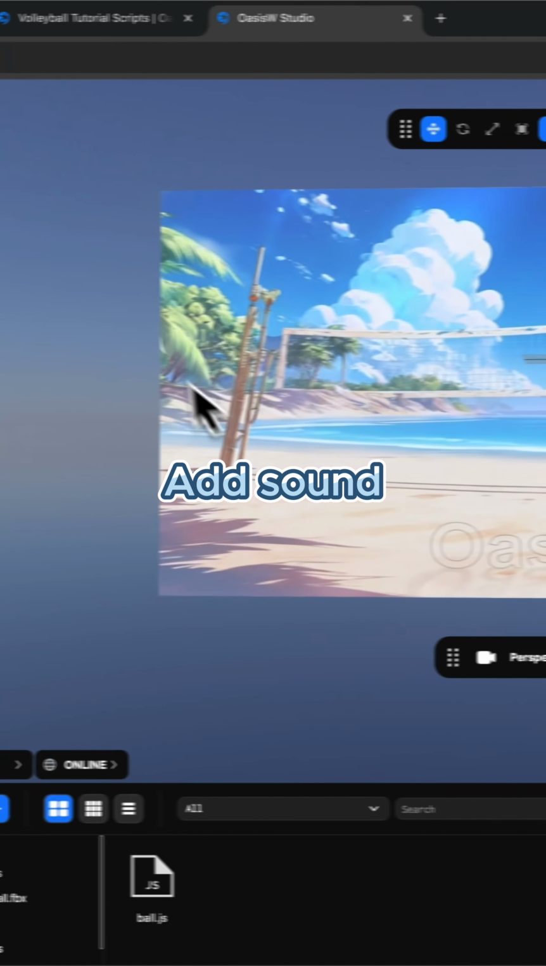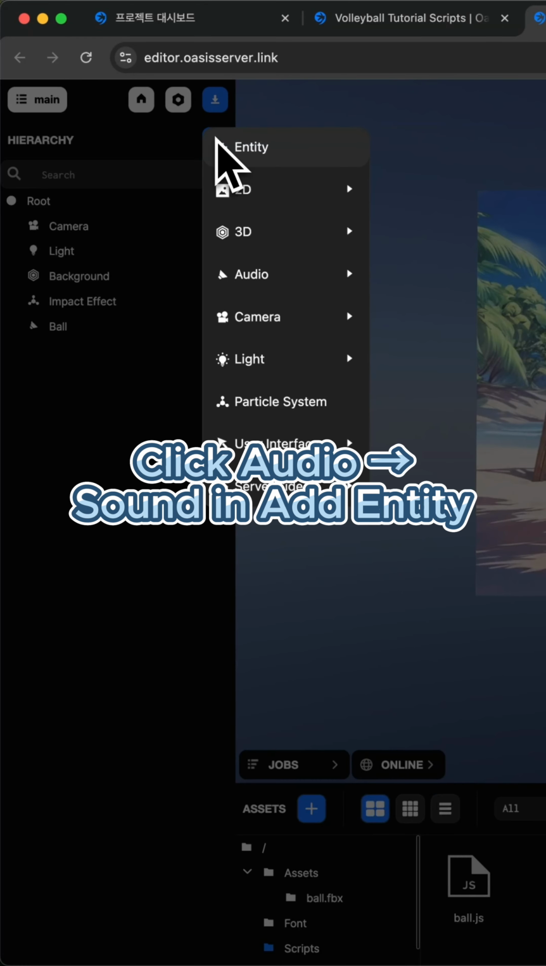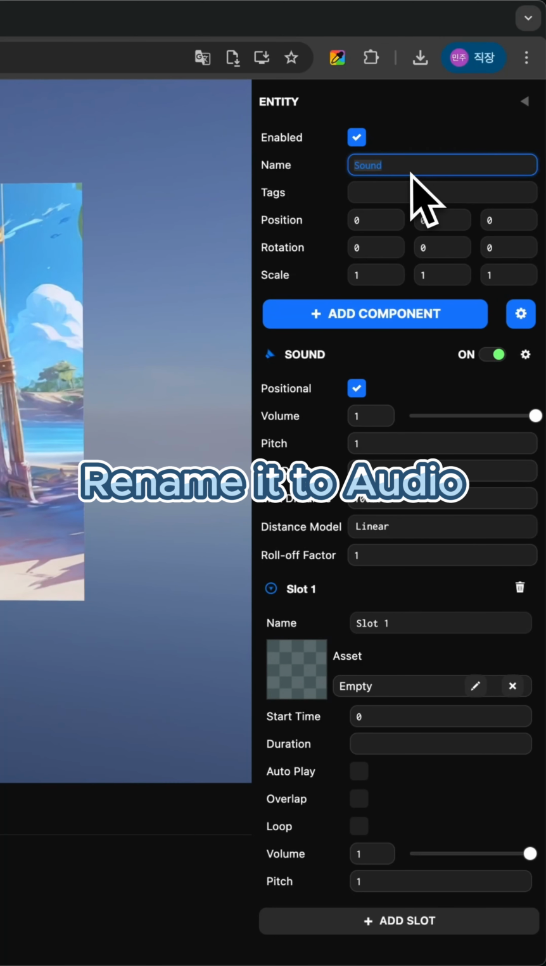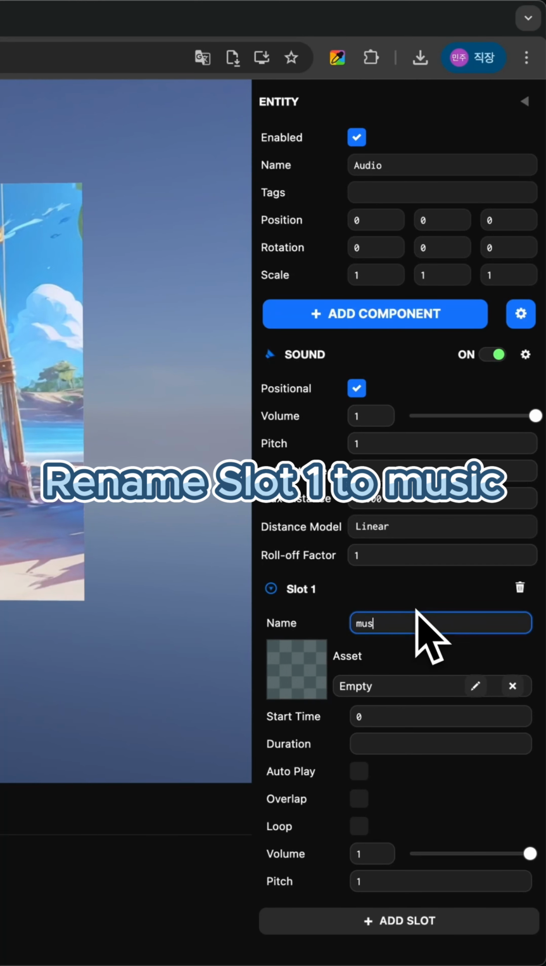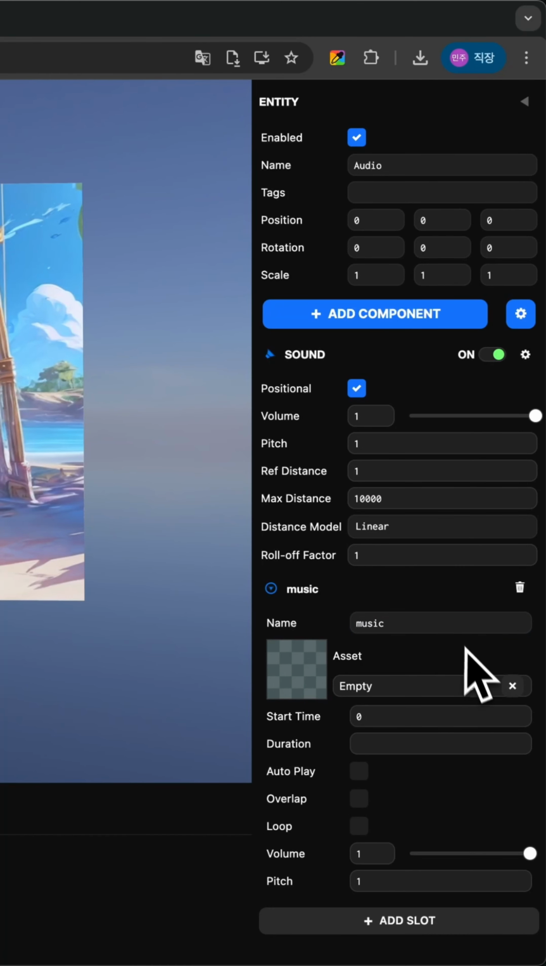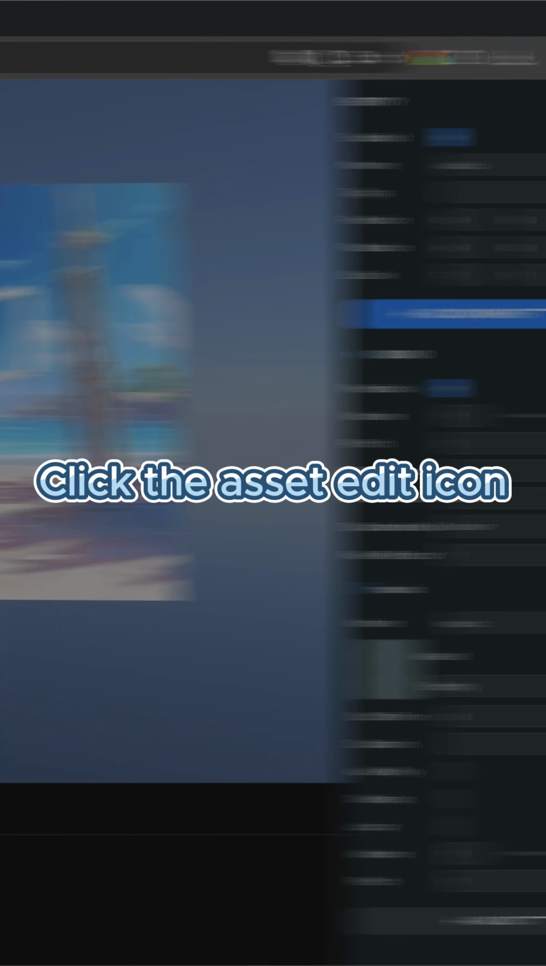Add sound. Click Audio Sound and add entity. Rename it to Audio. Rename Slot 1 to Music. Click the Asset Edit icon.